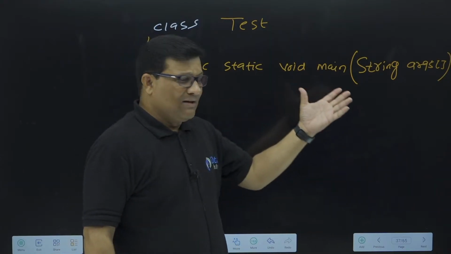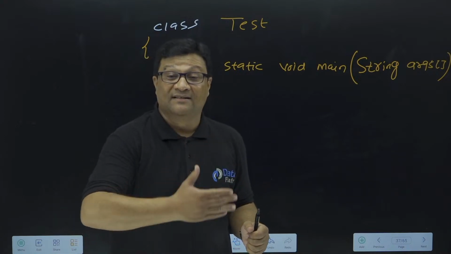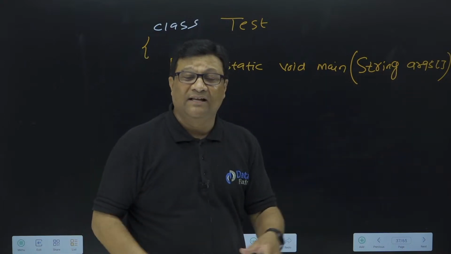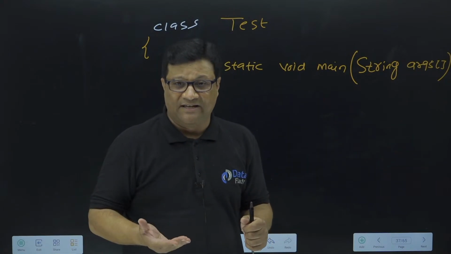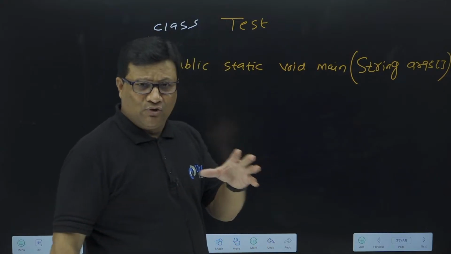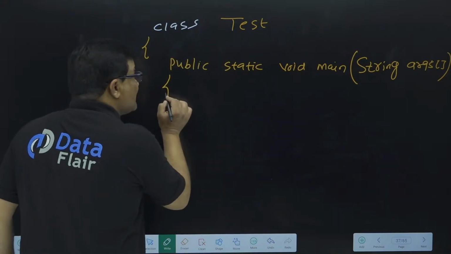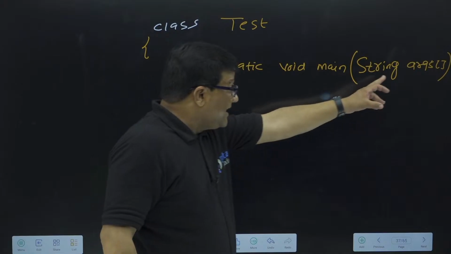No doubt this is the very common format, public static void main and then string args, but there are other ways also to use the main method in Java. I'll show you, don't worry about this. So, public static void main string args.